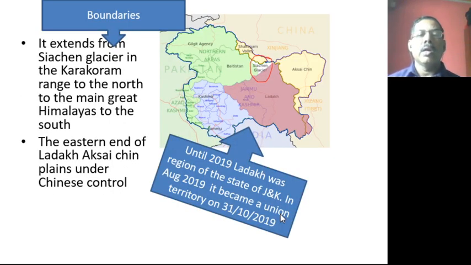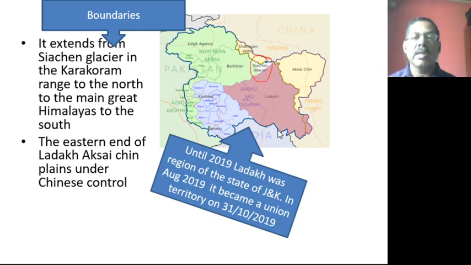Now coming to the other boundaries. Ladakh extends from the Karakoram range in the north to the main Great Himalayas in the south. The Karakoram range is here, and in it is another glacier, the Siachen glacier.